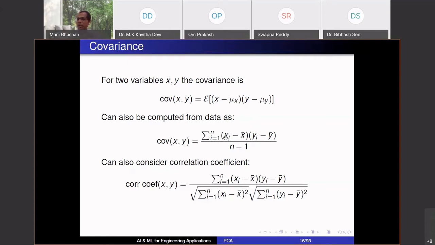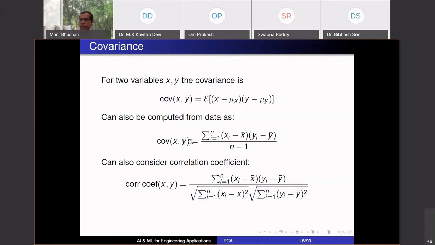Similarly, if variables are negatively correlated, when one variable increases, the other decreases. If one deviation is positive, the other is negative, and vice versa. Then the variables have an inverse relationship, and I would expect the covariance to be negative. When do we expect the covariance to be 0? When xi increases beyond its x bar, I cannot say anything about y. Sometimes it may decrease, sometimes increase. So sometimes the product is positive, sometimes negative. On average they cancel out, and the covariance is close to 0. So we can have these cases.